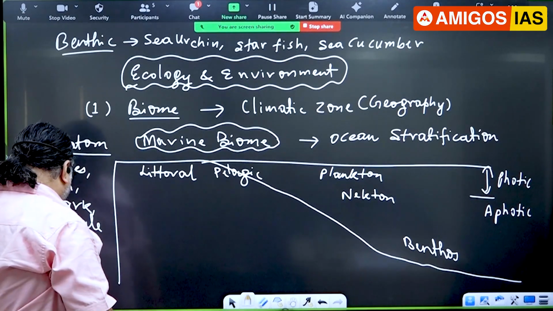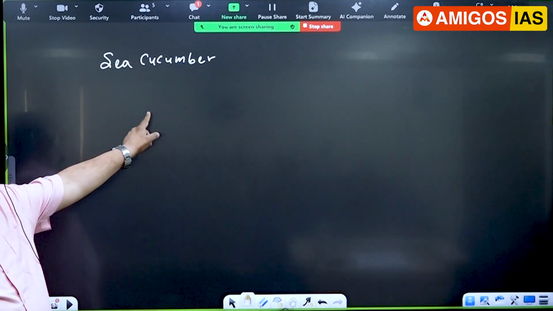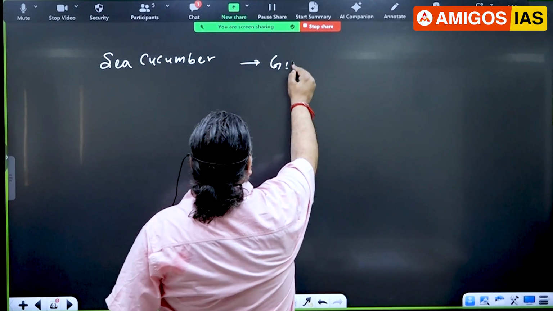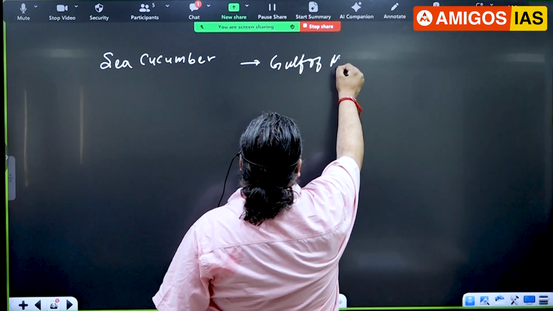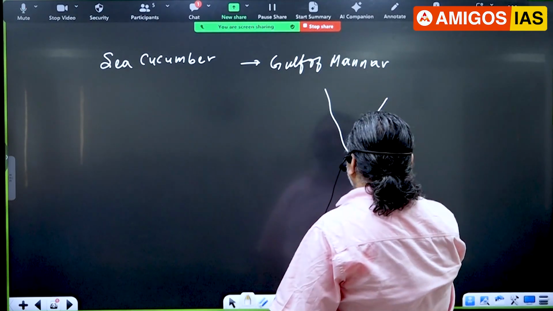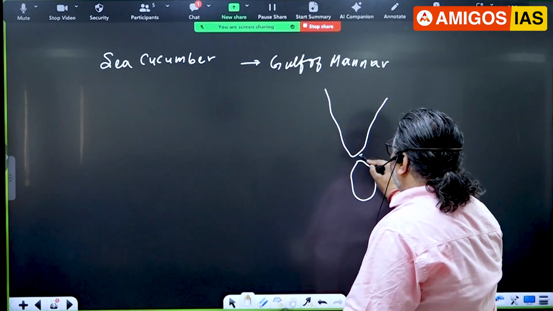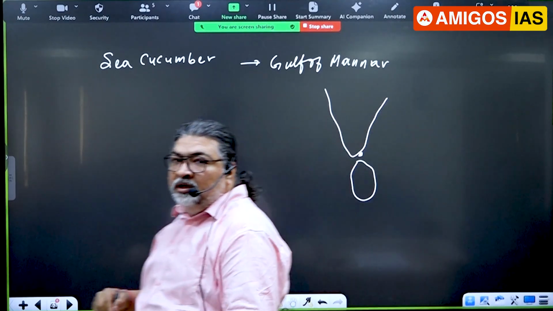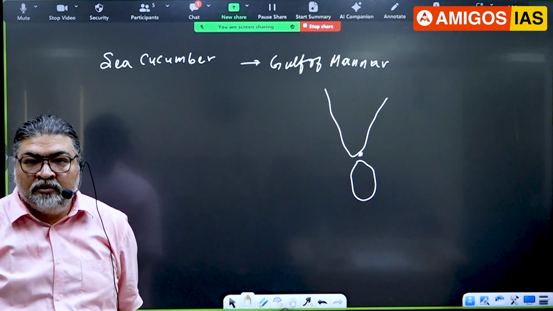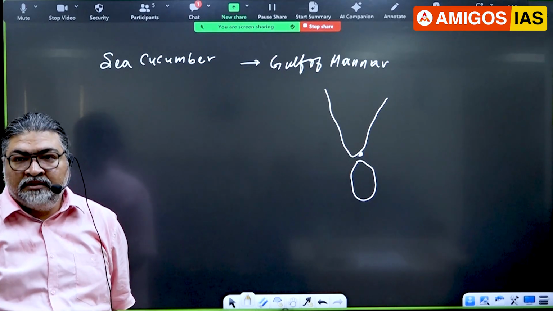Second could be direct current affairs. What is direct current affairs? This one, Gulf of Mannar. You are aware of Gulf of Mannar, right? This is the part of Dhanushkodi, right? Palk Bay, what is called Palk Strait, right?